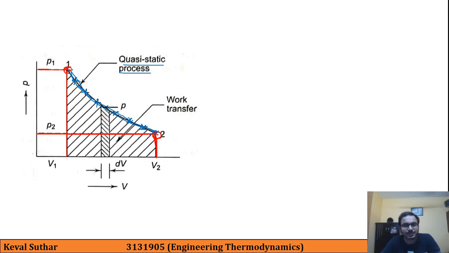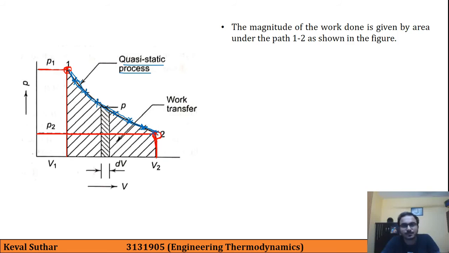Here we are assuming that the expansion process is infinitely slow, so that we are able to capture all these intermediate states. Now the magnitude of work done is given by the area under path 1 to 2 as shown in the figure.